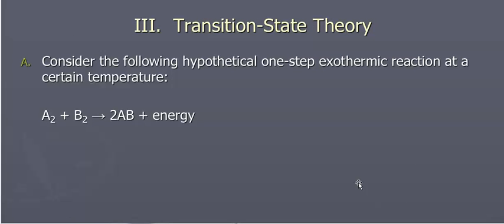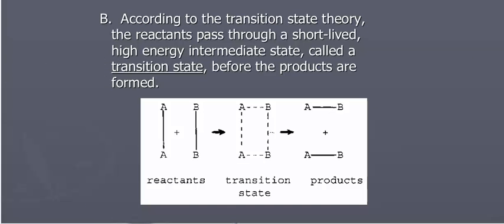Second theory is transition state theory. We're going to look at this one-step exothermic reaction, so it's going to release energy. Transition state theory says the reactants pass through a short-lived high energy intermediate, which is called a transition state, before the products are formed. So my reactants were A2 and B2.